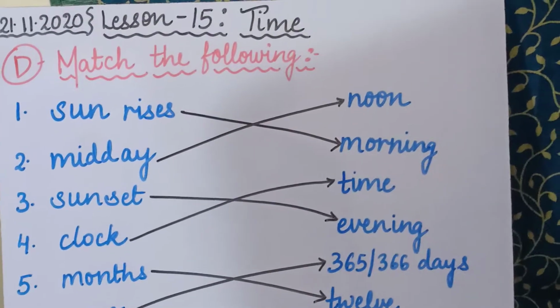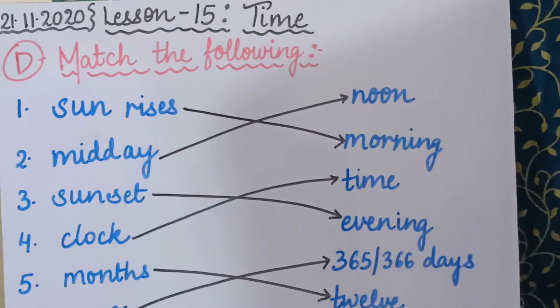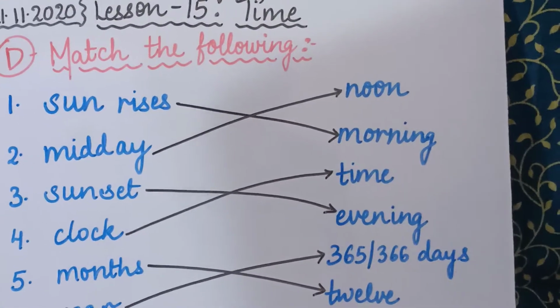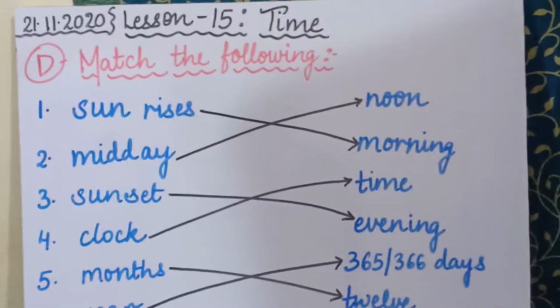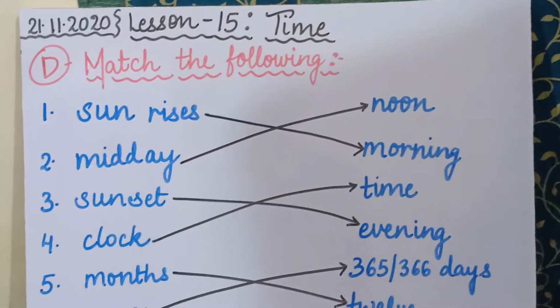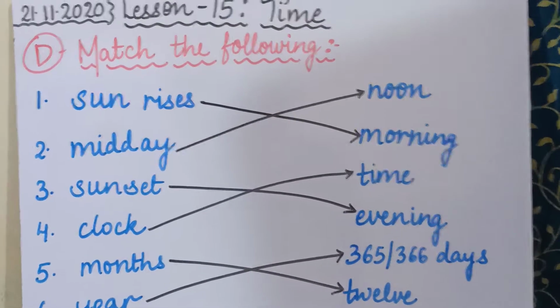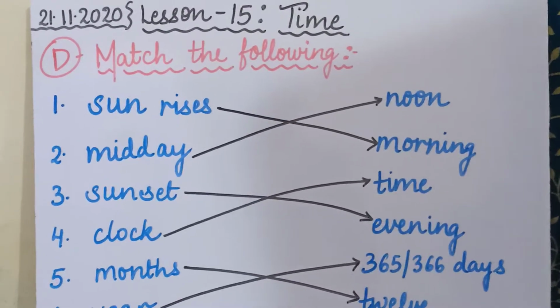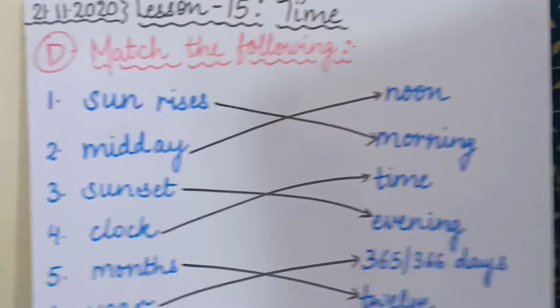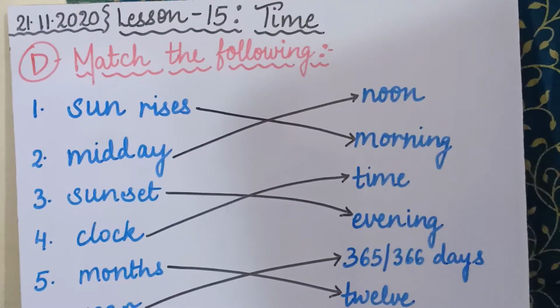Today we are going to do the fourth and fifth part of this chapter, which is the last part. Fourth part, D part, is match the following, and the E part is question answers. Today we are going to complete these two topics, and after that our chapter number 15 will be completed.